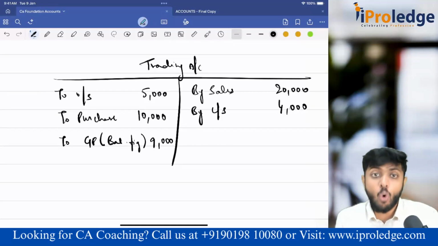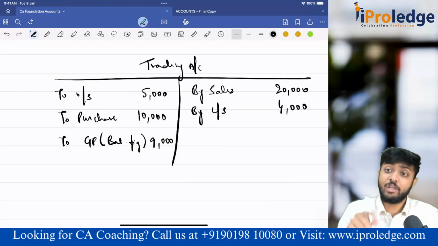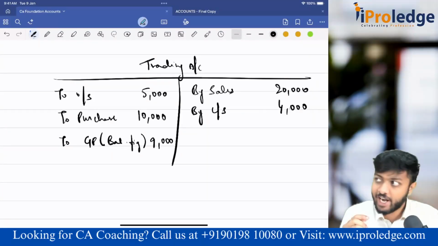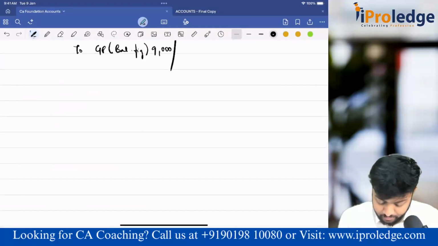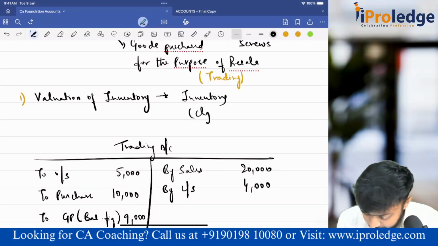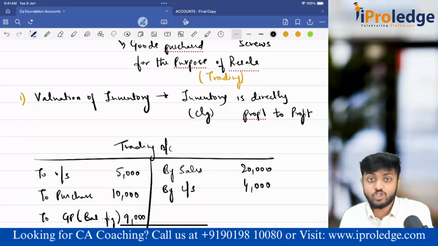By mistake, if you overvalue the stock, your profit also will be overvalued and your assets in the balance sheet will also be overvalued. Both are not correct. It should not happen. That is why we are learning valuation of closing stock. Very important. Now what is the point that we learned? Closing inventory is directly proportional to profit. That is why valuation of closing stock is very important, guys.